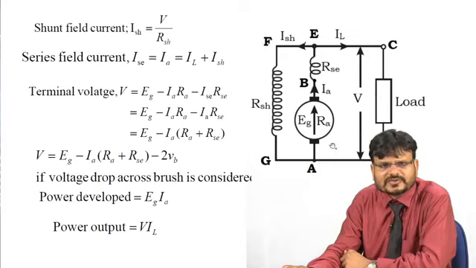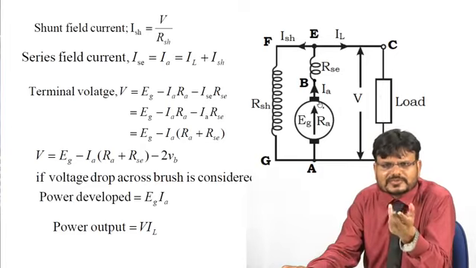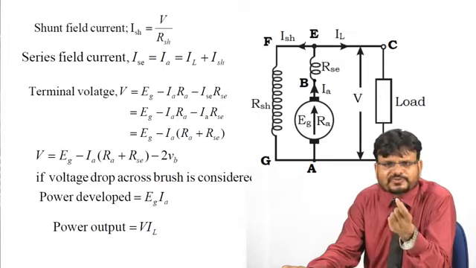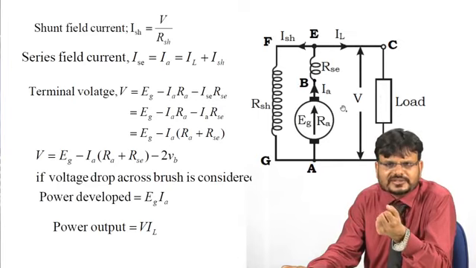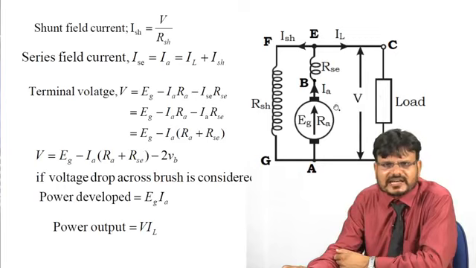What is the terminal voltage if you consider the voltage drop across the brushes? There are two brushes, so the voltage drop across the brushes is 2 multiplied by V_b. So V is equal to E_g minus I_a (R_a plus R_ac) minus 2V_b.